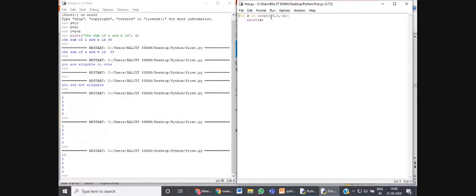For that, I need to write another program here. First of all, we have to declare a variable, the sum variable, and initialize it to 0. Always remember, whatever programming language you are using, if you want to calculate the sum of certain values, you always have to initialize the result variable to 0. And if you are performing the product or multiplication of certain values, then you always have to initialize the result variable to 1.